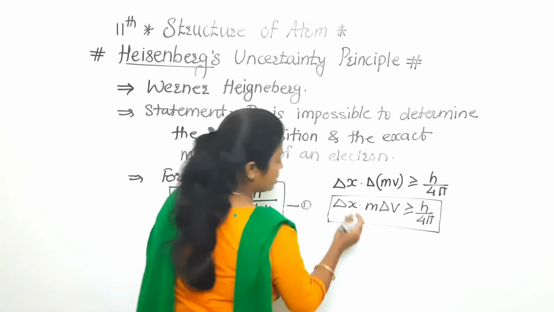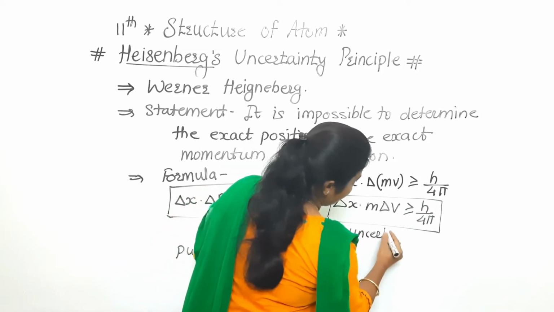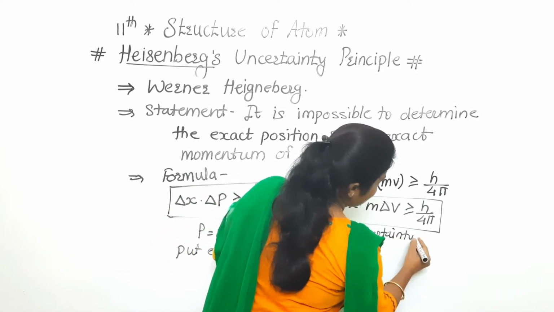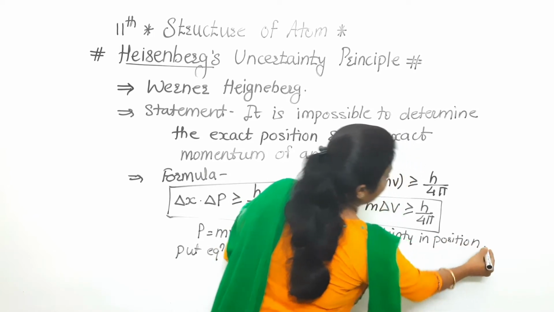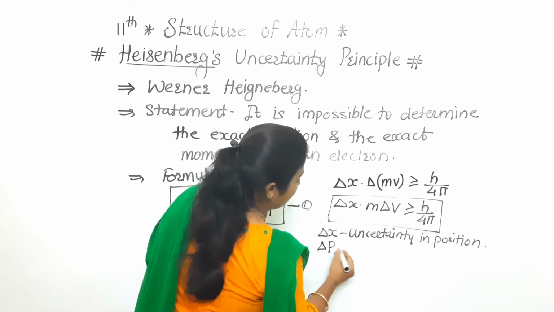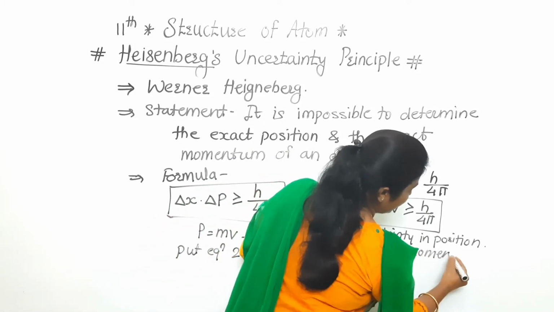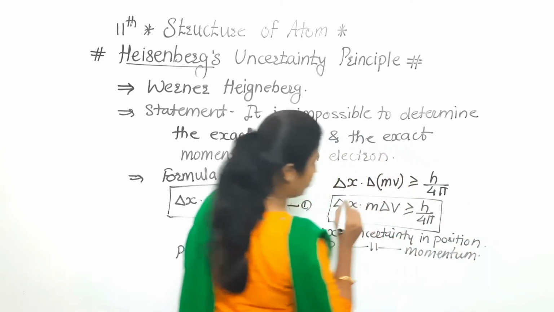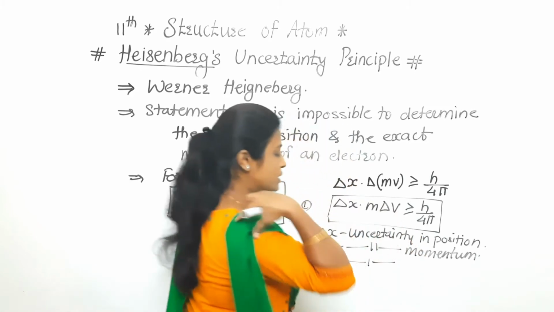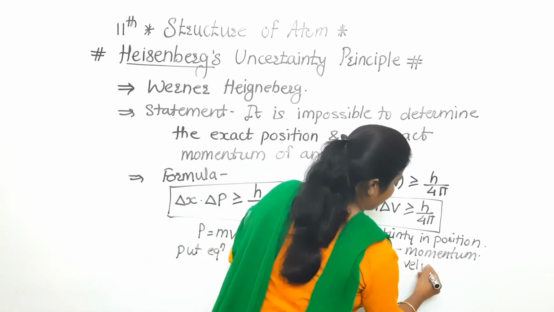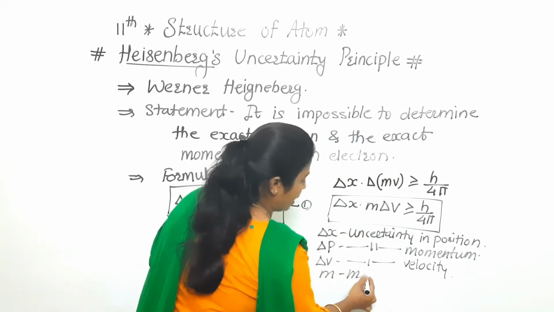Now see, what is delta x? Delta x is the uncertainty in position. Delta p is the uncertainty in momentum. Next, delta v is the uncertainty in velocity. m stands for the mass.